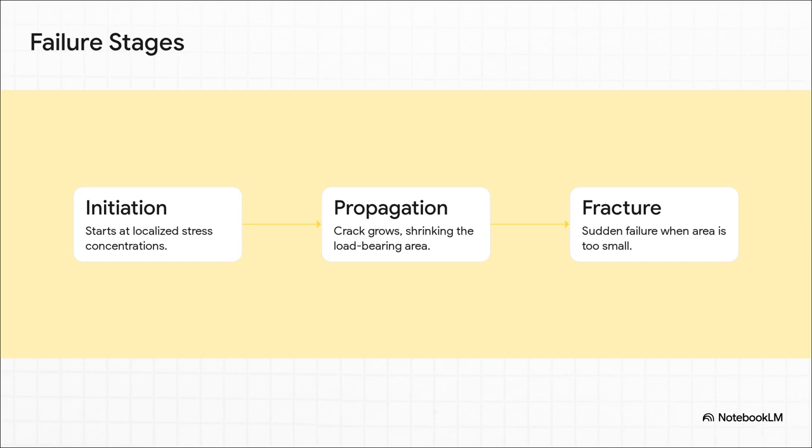Second is crack propagation. As the cycles continue, this tiny crack grows. And here's the worst part. As the crack grows, it shrinks the actual load-bearing area of the part. That causes the stress to spike even higher, which makes the crack grow even faster. Finally, we hit stage 3, final fracture. The remaining intact metal becomes just too small to hold the load, and boom, the component snaps suddenly without warning, leaving a break that looks surprisingly like a brittle material failure.